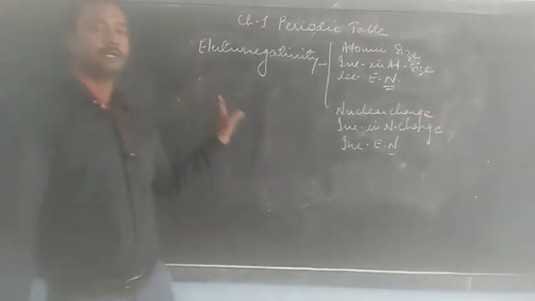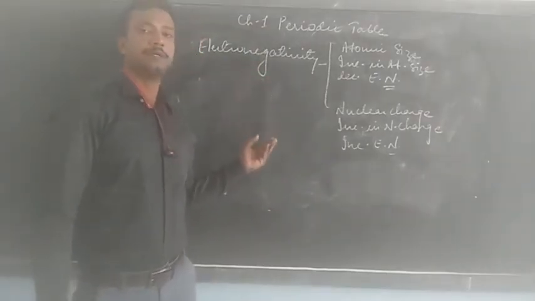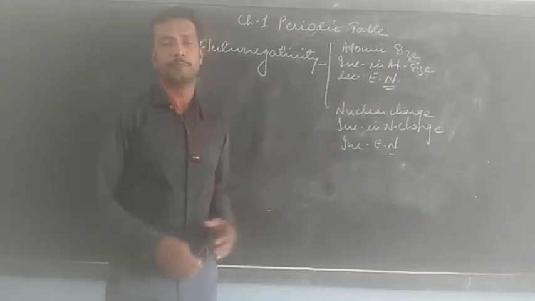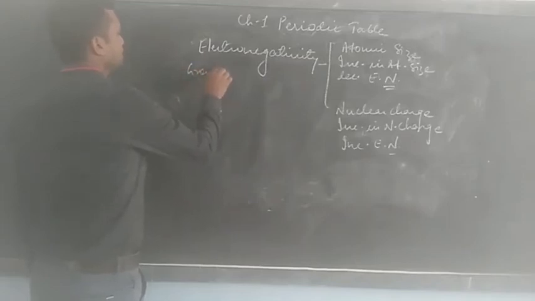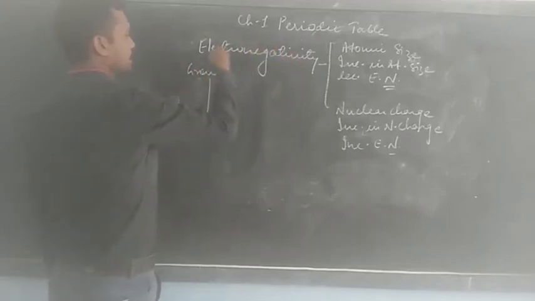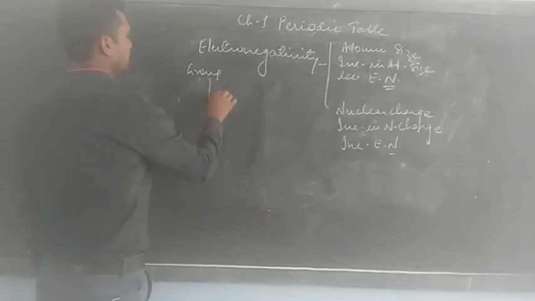Now coming to the trend in this property while moving down the group and across the period. On moving down the group, due to the increase in atomic size, electronegativity will decrease.